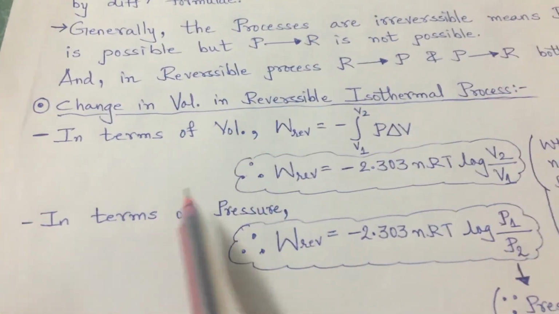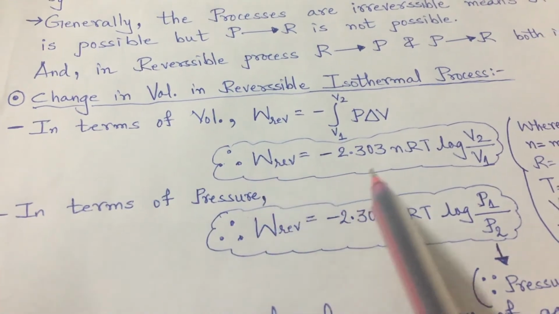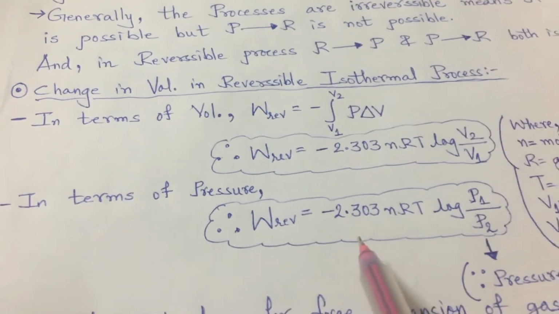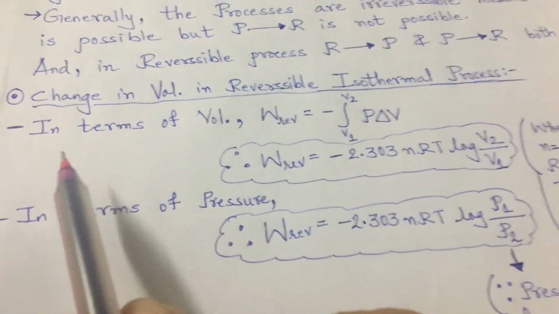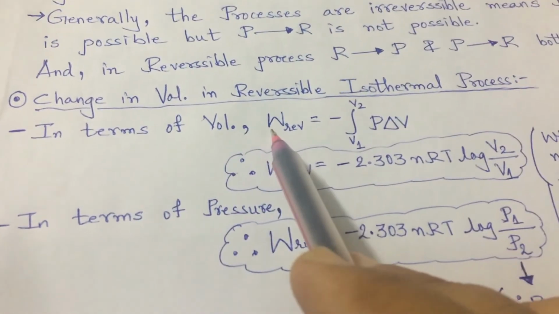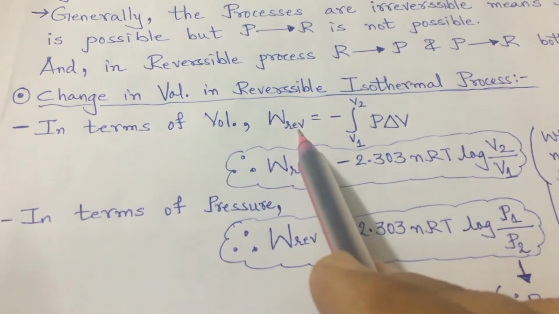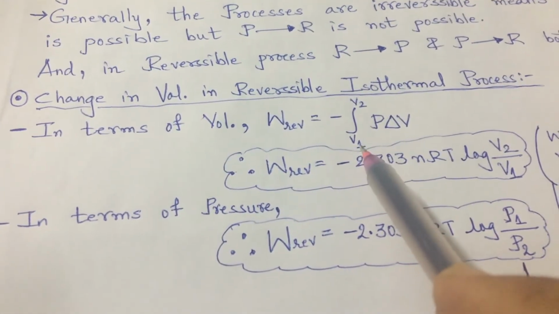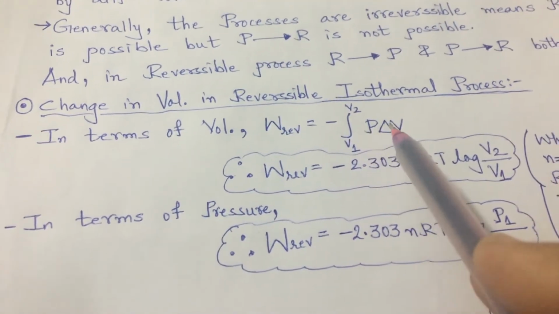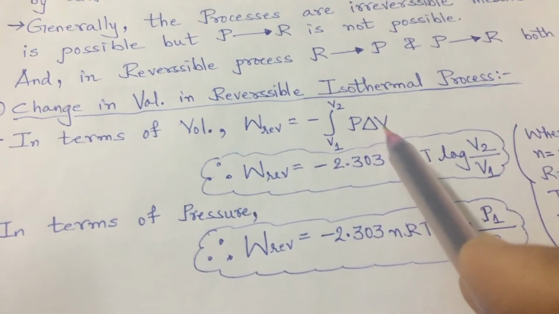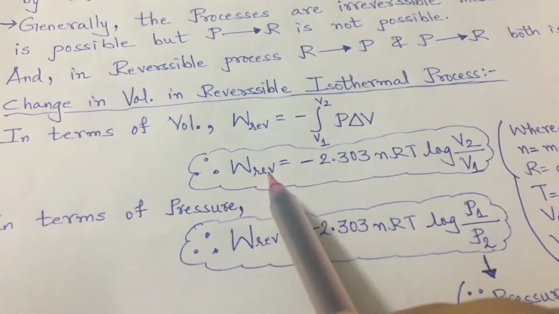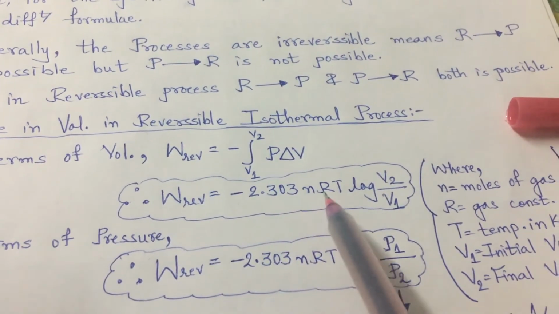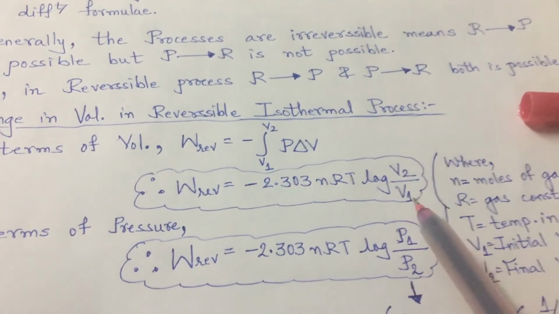Here the formula derivation is not in our syllabus, right? But we need these formulas for the calculation of numericals, so we need to consider it. In terms of volume, the work done in the reversible process is minus the integral from V1 to V2 of pressure into dV, which gives minus 2.303 nRT log V2 by V1.